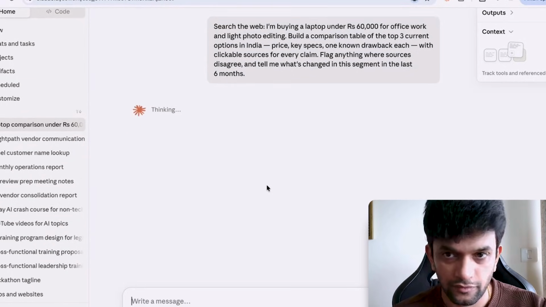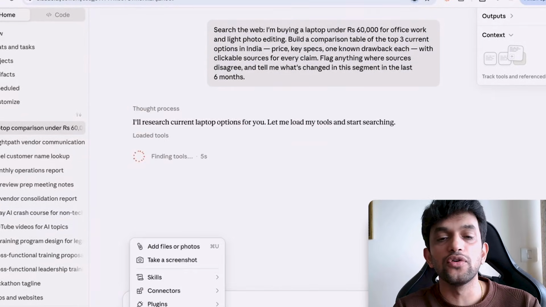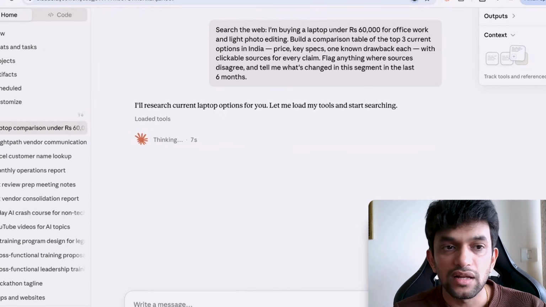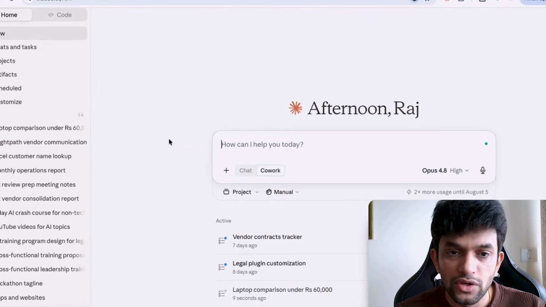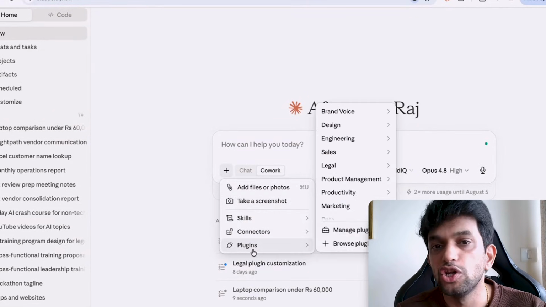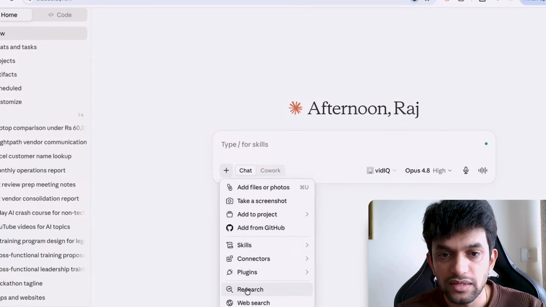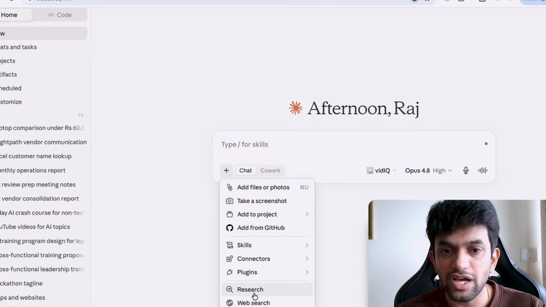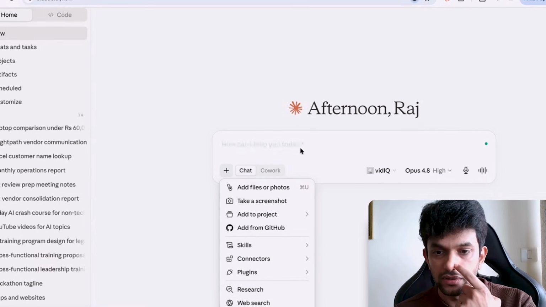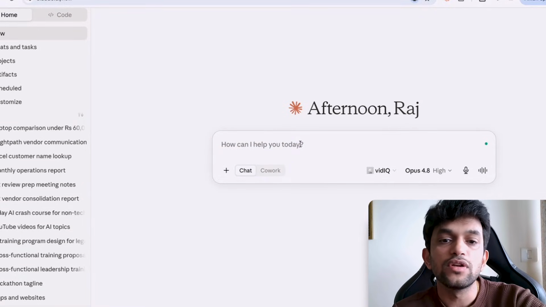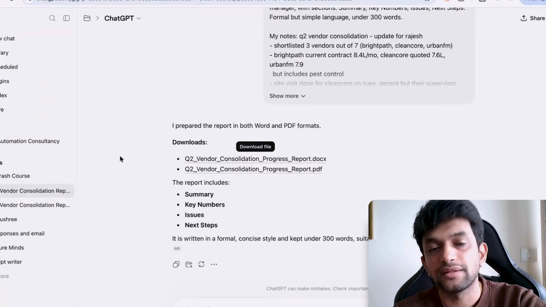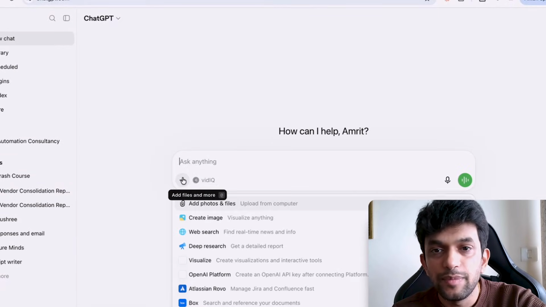So good one. Guys, apart from this, I would want all of you to focus on something. So, research. Whenever you want to do a research, let me start a new chat and show you. If you can see in the chat, can you see research over here? How is research different than this normal chat? Anyone? ChatGPT also has a research.